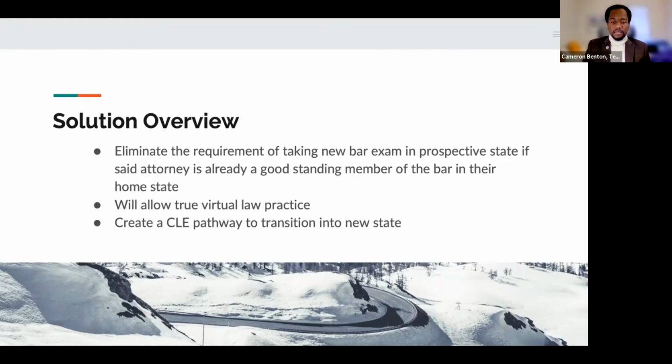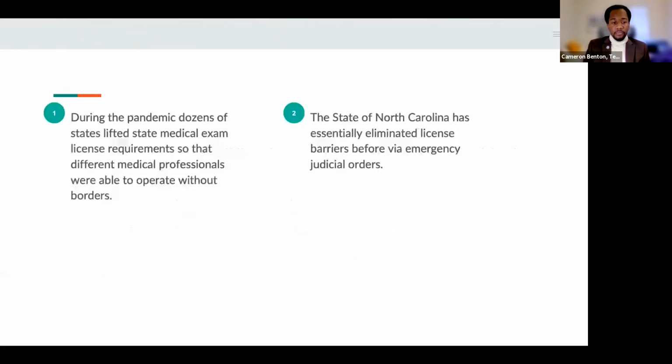There are a lot of ways that we could still help structure it, but one of those ways would be to pattern it after how the medical profession did during the height of COVID, and create CLEs, just some brief courses to help usher people in.